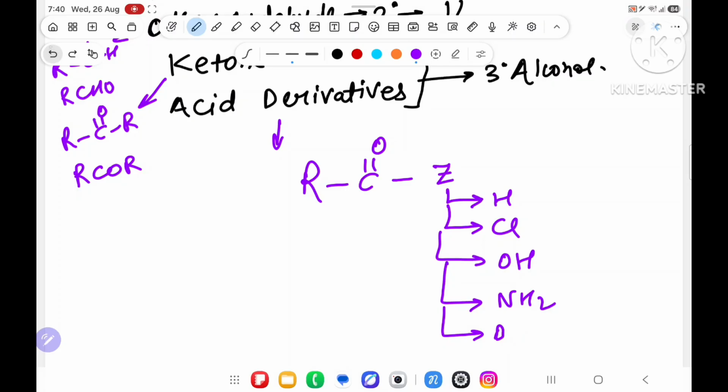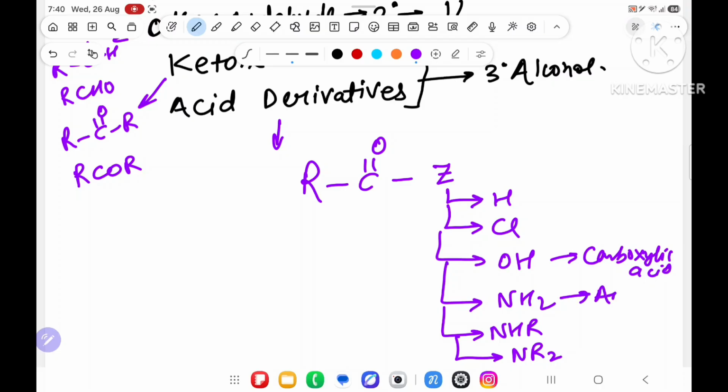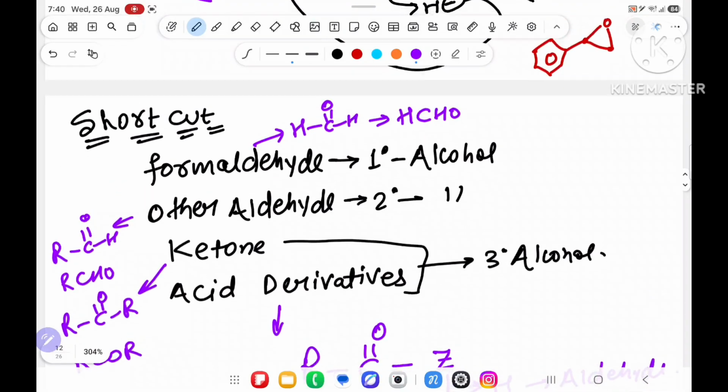Anything can be put over here, there are lots of things. Either you put NHR or NR2, like that. It will give carboxylic acid, it will give amide, it will give acid chloride, it will give aldehyde. So like that, anything can be there with C double bond O. Now all of these will give alcohol.